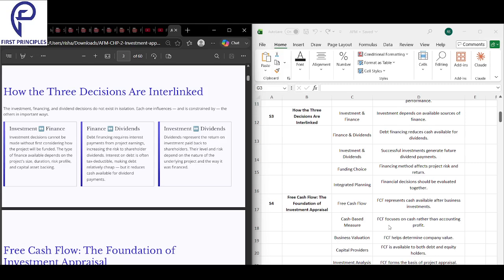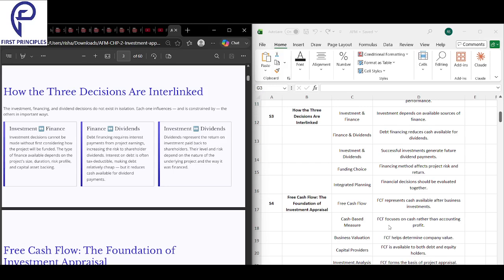Next, we have investment and dividend decisions. Under investment and dividend decisions, it's given that successful investments generate future dividend payments. What this means is that good projects will make profit, and more profit will give you more dividends later. So that is about investment and dividends.